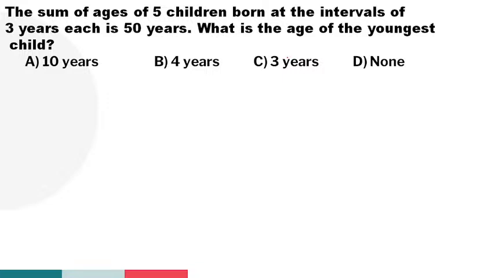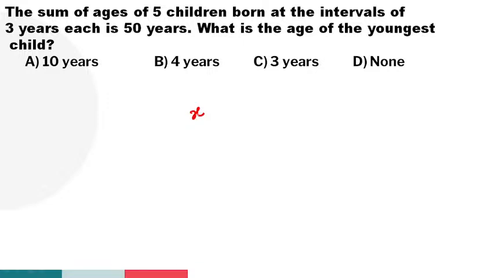The sum of ages of five children born at intervals of 3 years each is 50 years. What is the age of the youngest child? Which option is the right answer? I think it is a very easy problem, guys. The first child's age we don't know.